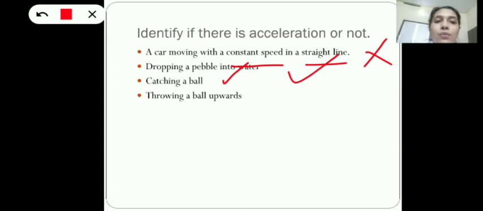Now what happens when you throw a ball upwards? Yes, when you throw a ball upwards, you are doing it against the force of gravity. So the velocity of the ball decreases. And when it reaches its maximum height, the velocity becomes 0, and thereafter it comes down. Again, since the velocity changes, there will be acceleration. So hope the concept of acceleration is now clear to you.